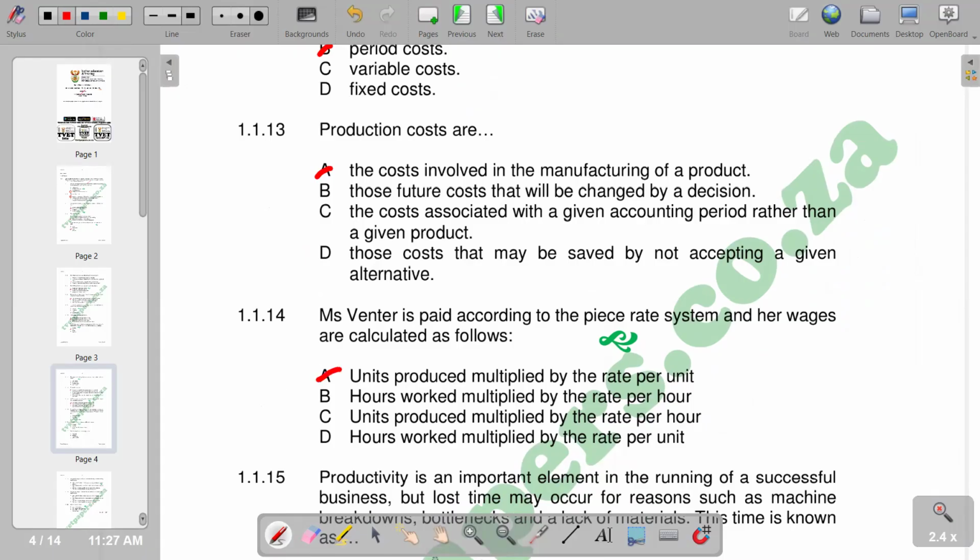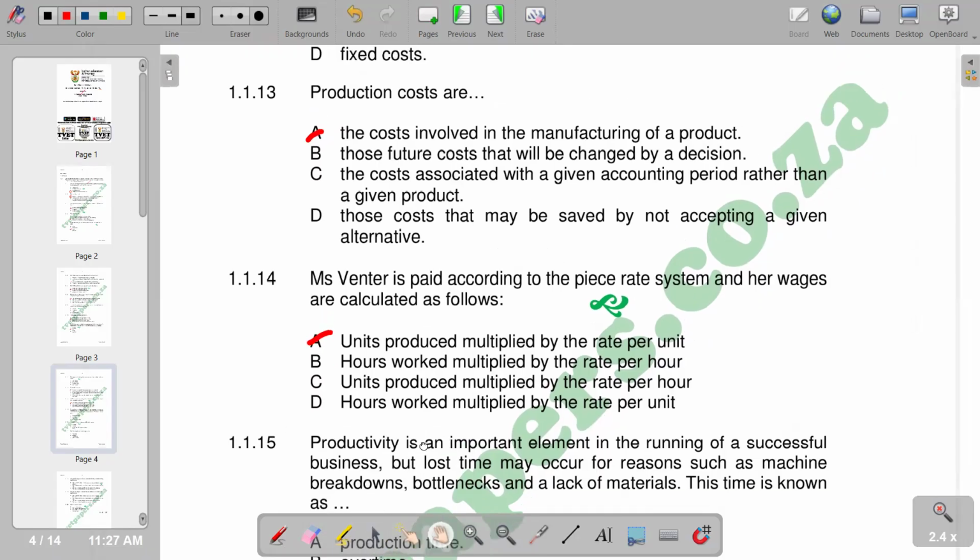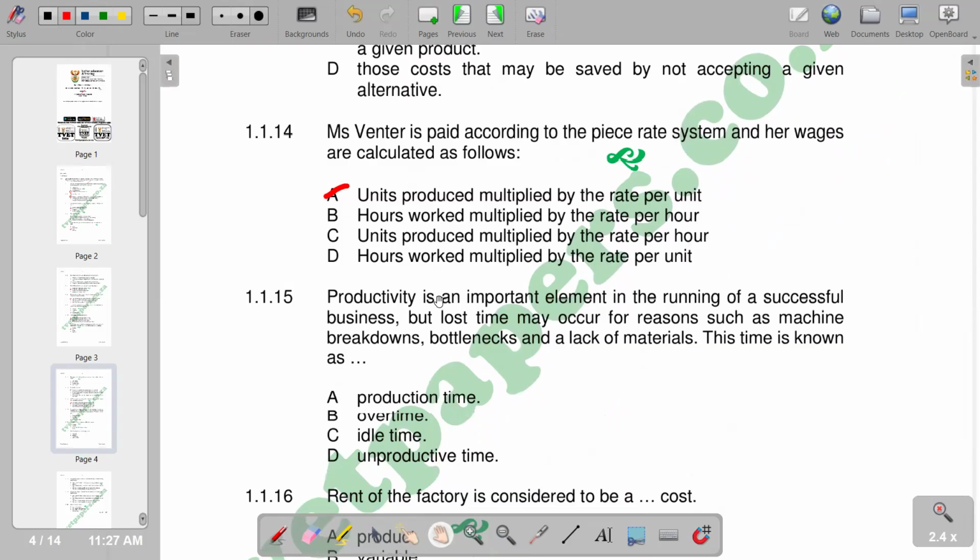Number 15, productivity is an important element in the running of a successful business, but lost time may occur for reasons such as machine breakdowns, bottlenecks, and the lack of materials. This is known as... So according to the responses given, the lost time that we have due to breakdowns and bottlenecks is called idle time. So we have C.